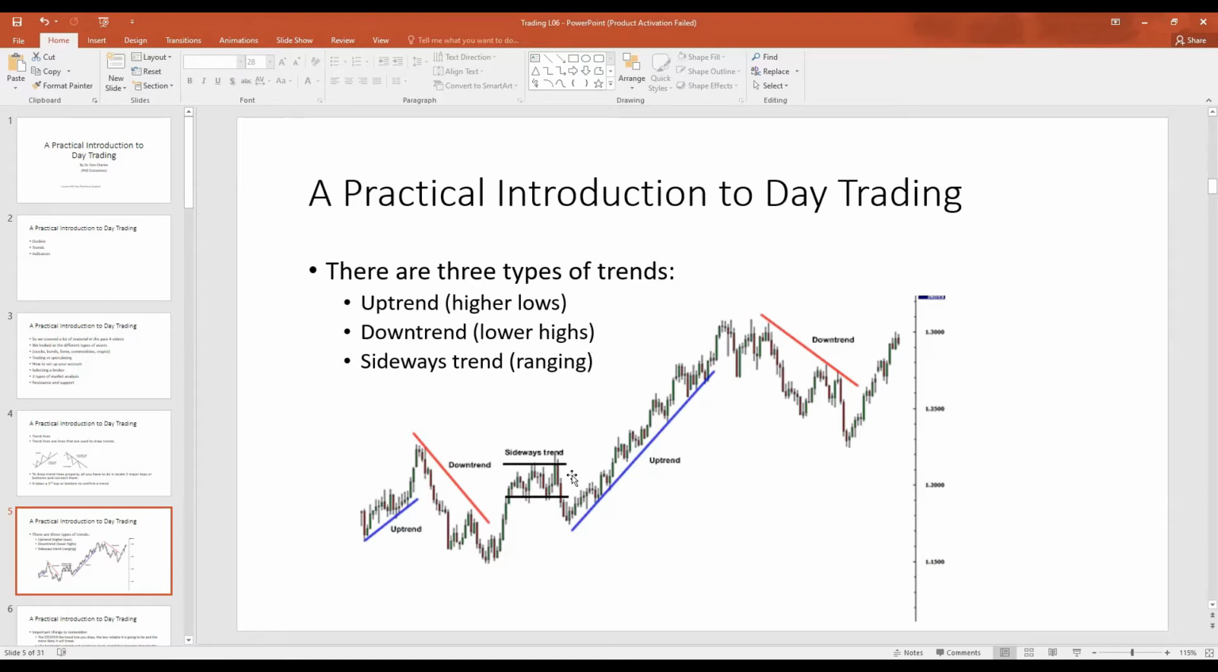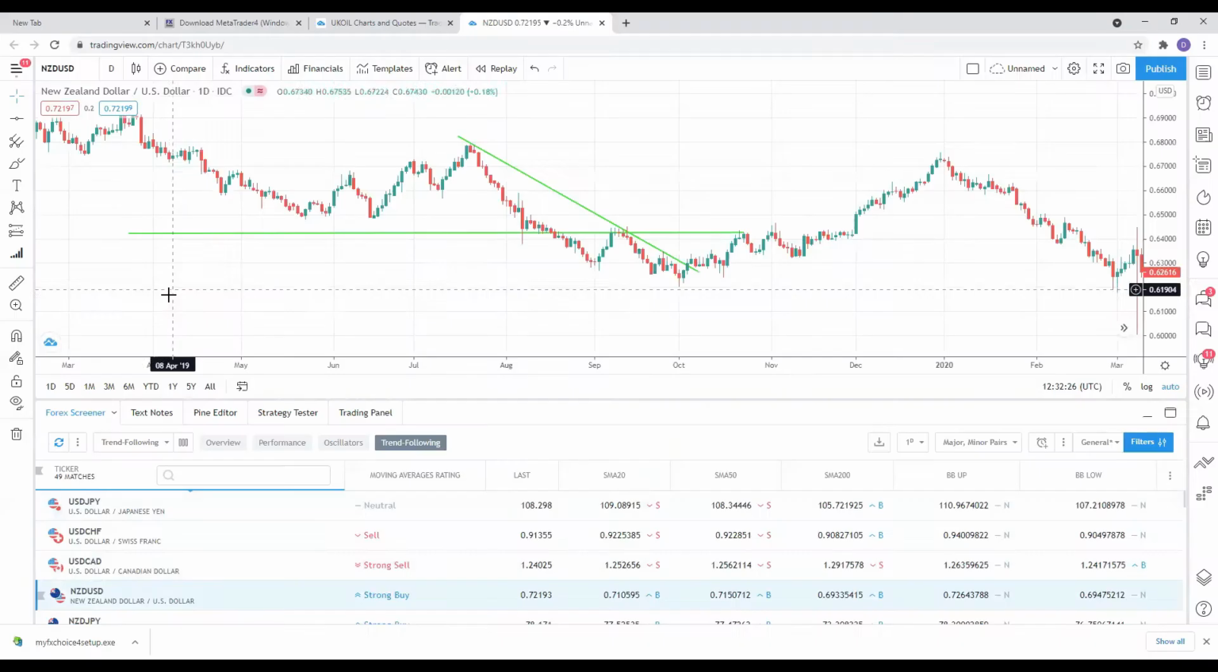How we determine uptrends, downtrends, and sideways trends is by looking at the highs and the lows. Higher highs and higher lows suggest an uptrend. Lower highs and lower lows suggest a downtrend. When the highs are neither becoming higher nor lower, it suggests a sideways trend. Likewise, when the lows are neither getting lower nor higher, it suggests that the trend may be proceeding sideways.